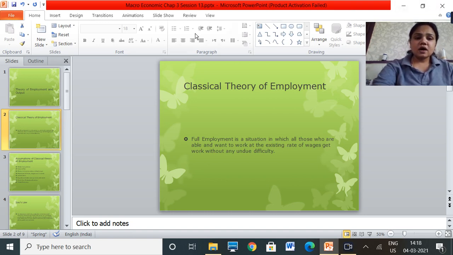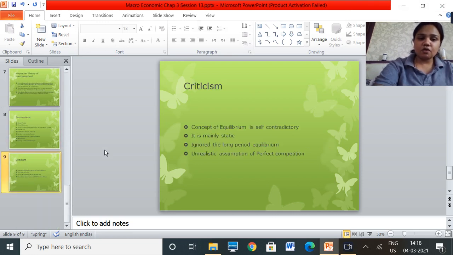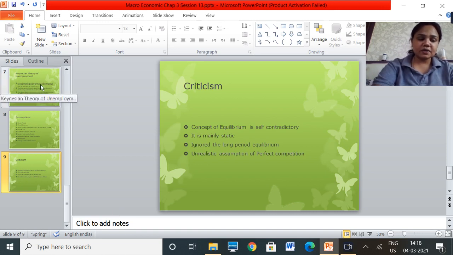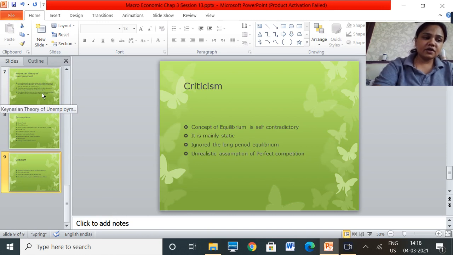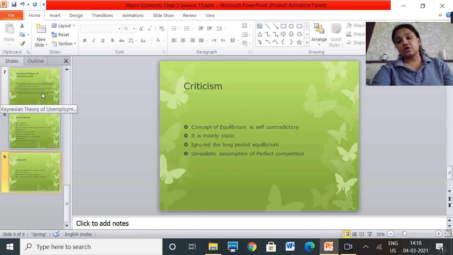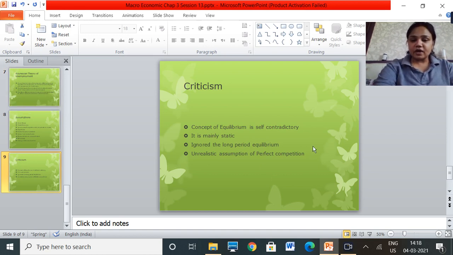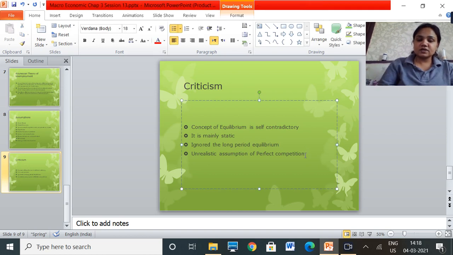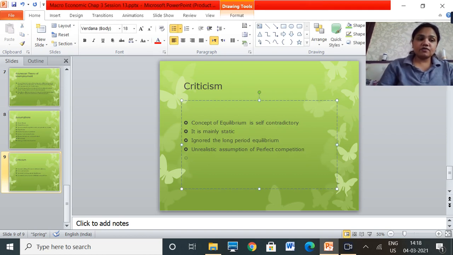There are another few assumptions and another few criticisms of the Keynesian theory. We'll just have a look at them as well. So one of the others is that the assumption is based on a closed economy. It says that foreign trade does not have any effect. So we can just add that as well. You all can add that for more marks. So the assumption is based on the closed economy.